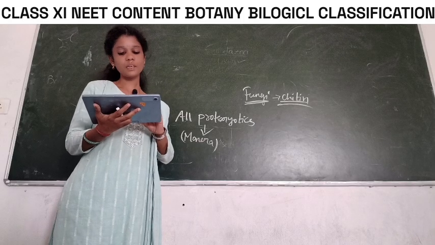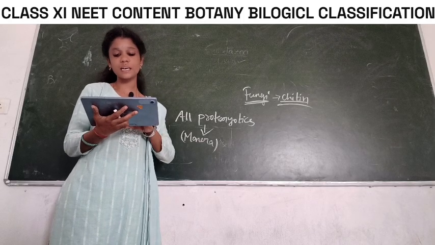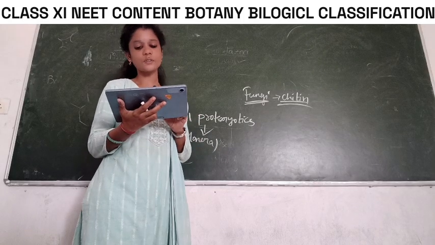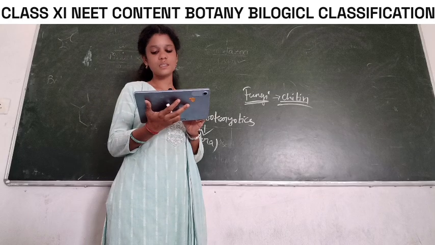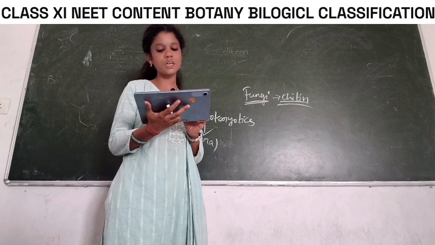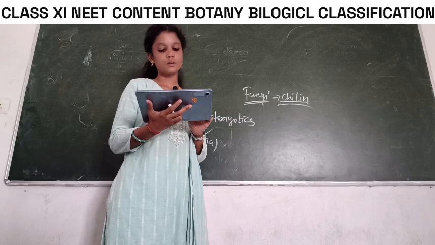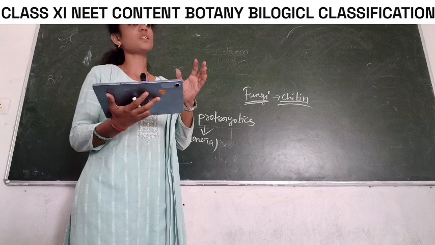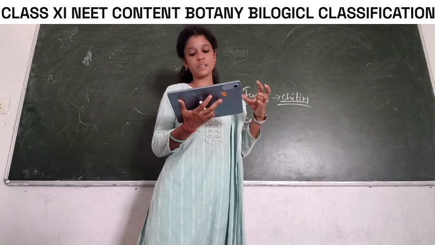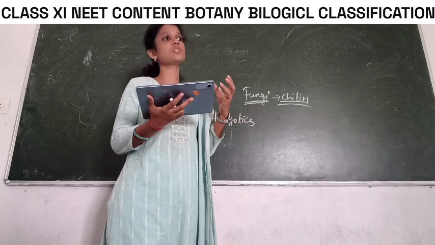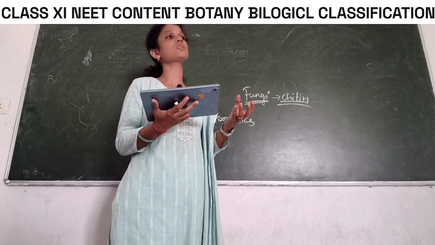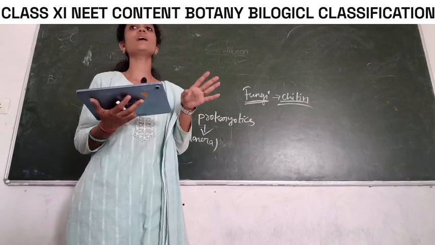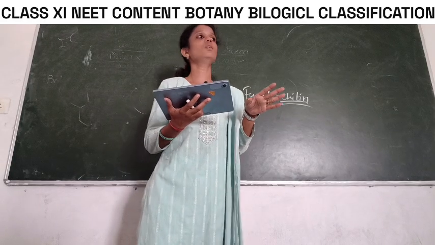Seventh one. The five kingdom classification proposed by R. H. Whittaker is not based on A. presence or absence of cell wall, B. mode of reproduction, C. mode of nutrition, D. complexity of body organization. Yes, mode of reproduction. Presence or absence of the cell wall, mode of nutrition, and complexity of body organization are considered by R. H. Whittaker. But mode of reproduction was not considered by R. H. Whittaker when it comes to classification.